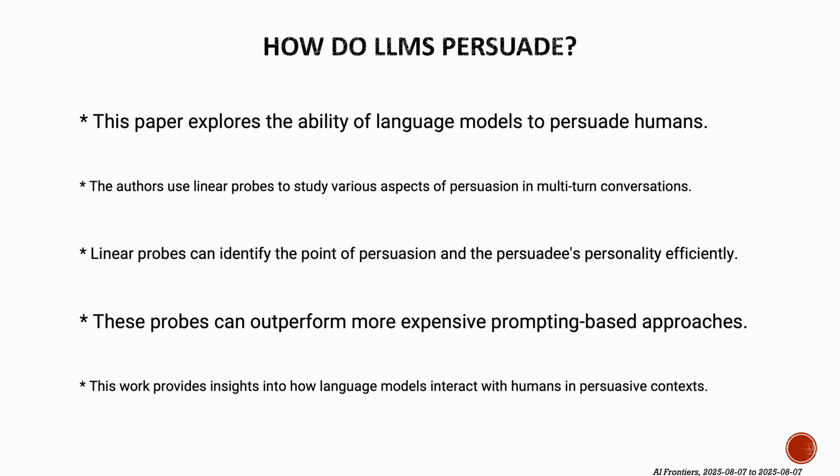The paper, How Do LLMs Persuade?, by Zakershahrak and colleagues explores the ability of language models to persuade humans. The authors use linear probes to study various aspects of persuasion in multi-turn conversations. Linear probes can identify the point of persuasion and the persuadee's personality efficiently. These probes can outperform more expensive prompting-based approaches. This work provides insights into how language models interact with humans in persuasive contexts.